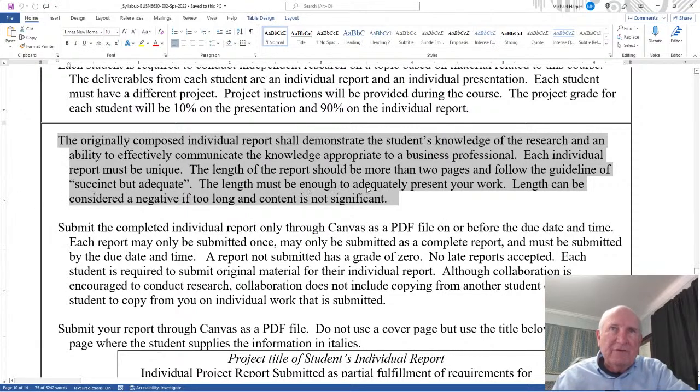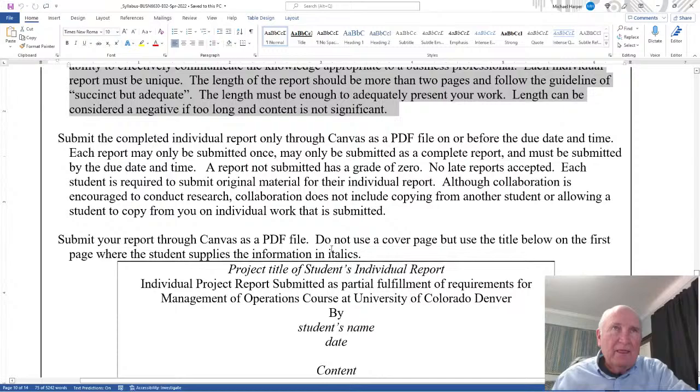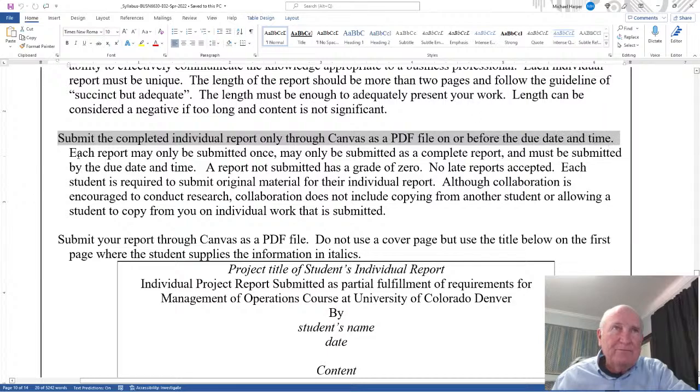The length must be enough to adequately represent your work. Length can be considered a negative if too long and content is not significant. Submit the completed individual report only through Canvas as a PDF file, on or before the due date and time. Each report may only be submitted once, may only be submitted as a complete report, and must be submitted by the due date and time.